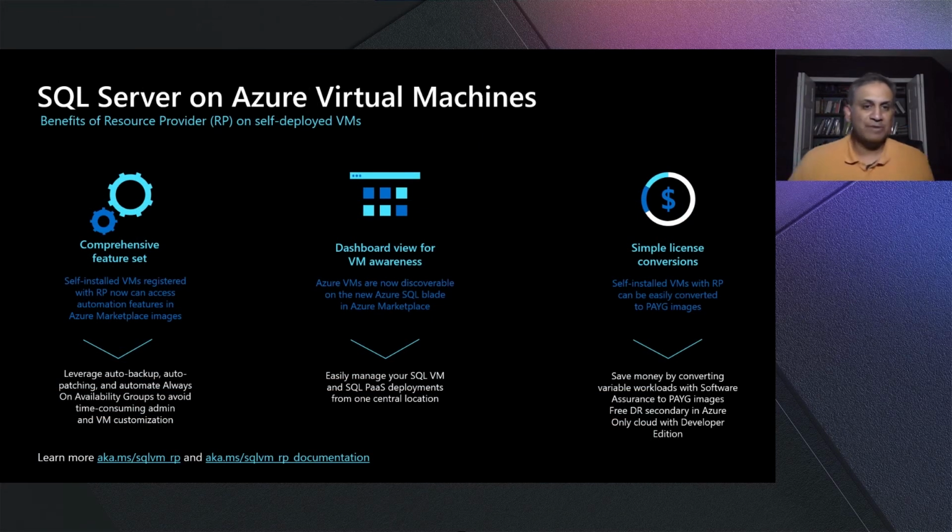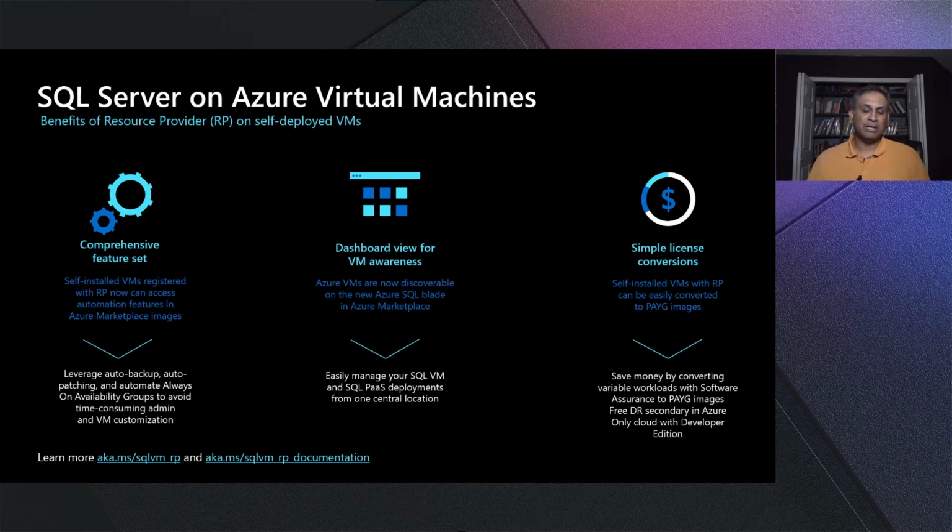So VM, this is well known. Here it's the same SQL Server that you're used to running in your own environment. And in Azure, Microsoft takes care of the infrastructure, such as compute, storage, and networking. We also released a resource provider recently, which gives you a centralized dashboard experience to manage all your SQL Server VMs from a single place.